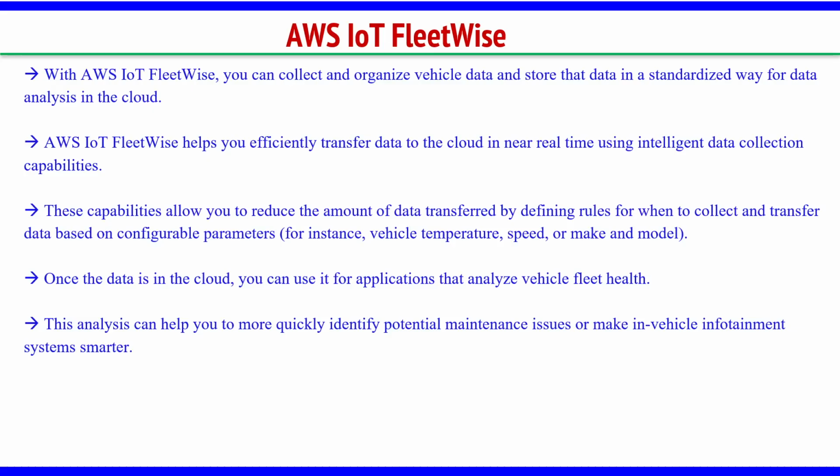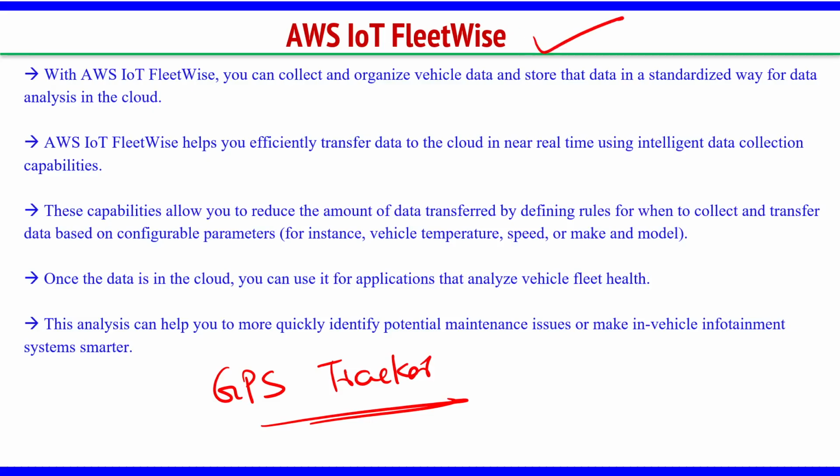Next, FleetWise. What is this FleetWise? These are industry specific. The best example of FleetWise is your GPS tracker, which is kept in a vehicle. When you are talking about GPS data, vehicle data, we have to use FleetWise. With AWS IoT FleetWise, you can collect and organize vehicle data and store the data in a standardized way for data analysis in the cloud.